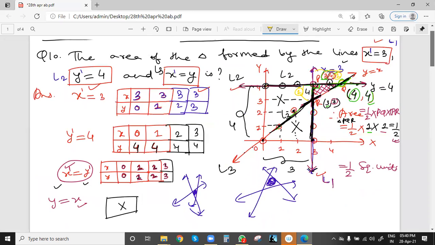Understood, everyone? Yes, sir. Any other question from polynomials or linear equations in two variables? Chanchal, do you have any question? Hemant? No, sir.